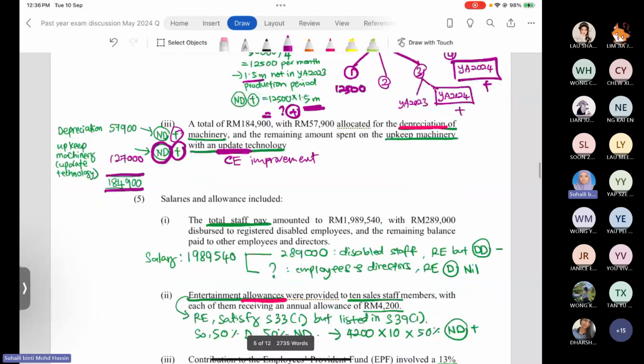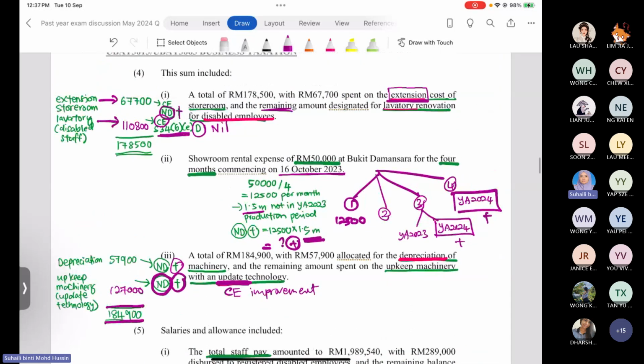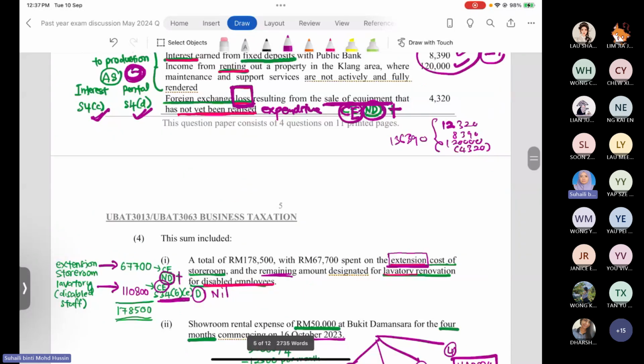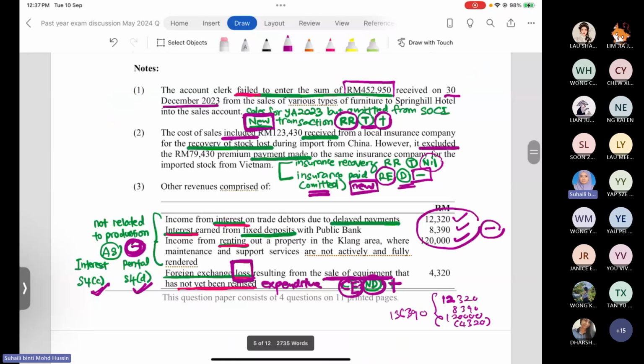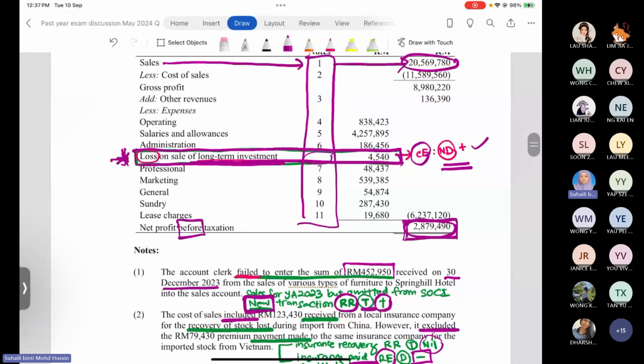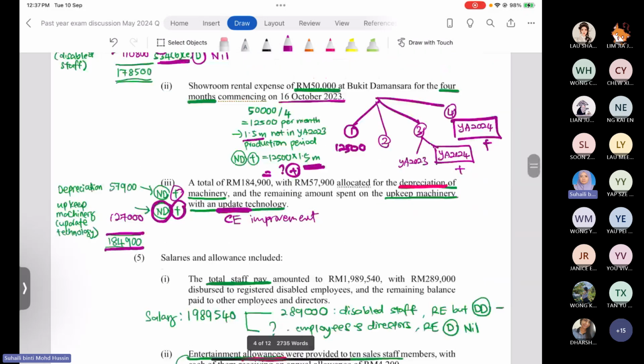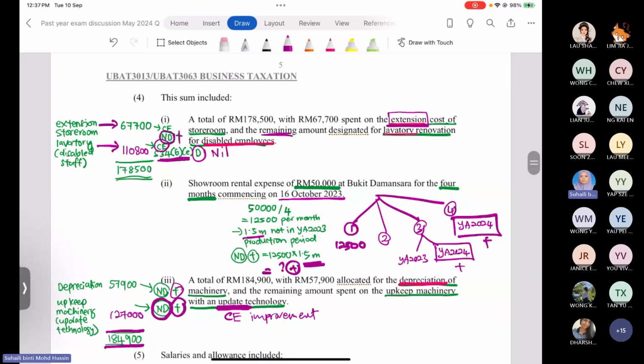Okay, that is number 4. So we are already done with number 4 for the operating expenses. The total that the company deducted for the operating expenses is 423,000, but included in this amount, the company listed 3 different expenses that they totaled up together. So this is how you have to understand the question. Okay, number 4 done. Now we go for number 5.